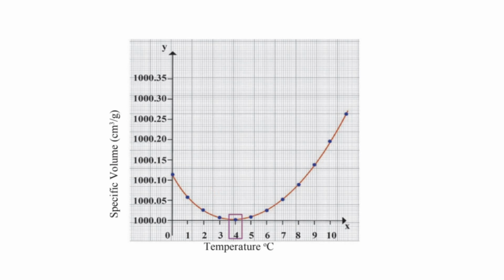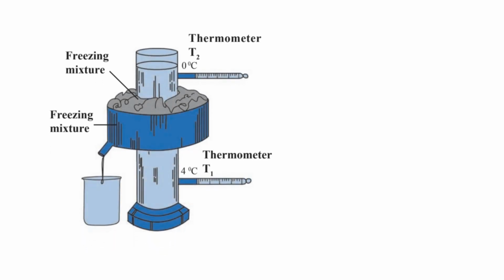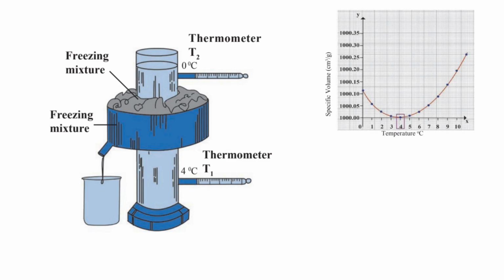To understand this phenomenon more nicely, we have Hope's apparatus, which we are going to study with respect to this graph. Let's see this apparatus in detail. We have a cylinder here which contains cold water. The cylinder is surrounded by a freezing mixture jacket. There are two thermometers attached to this cylinder. One is above the jacket and one is below the jacket.